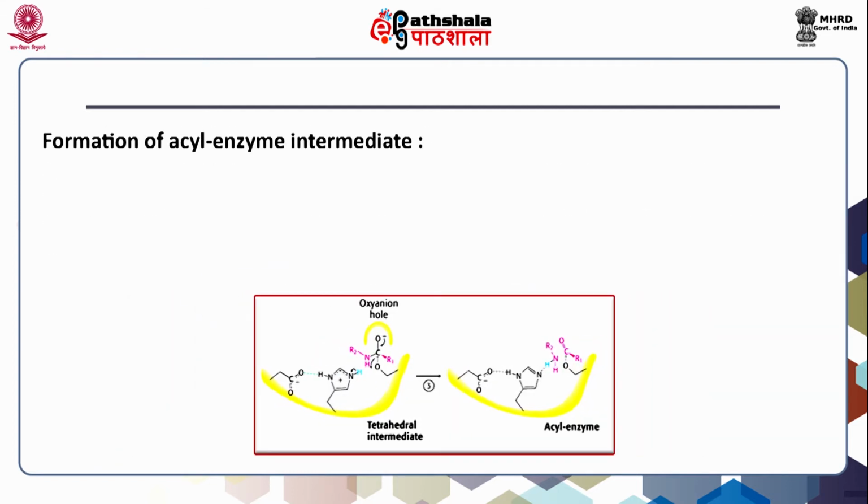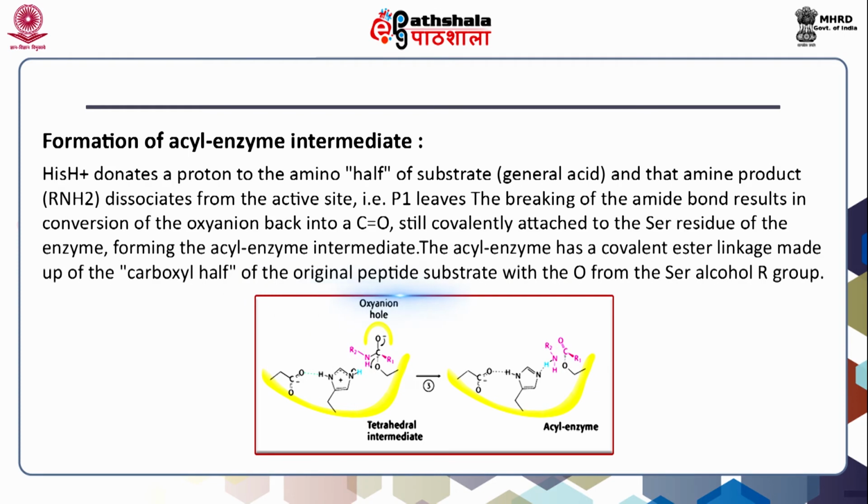Formation of acyl enzyme intermediate. Histidine H+ ion donates a proton to the amino half of the substrate, and that amine product dissociates from the active site, that is P1 leaves. The breaking of the amide bond results in the conversion of the oxyanion back into a carbon-oxygen bond still covalently attached to the serine residue of the enzyme, forming the acyl enzyme intermediate.